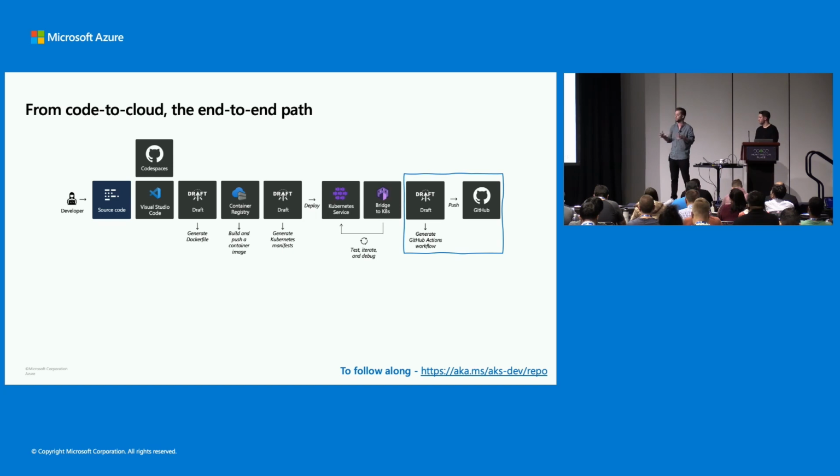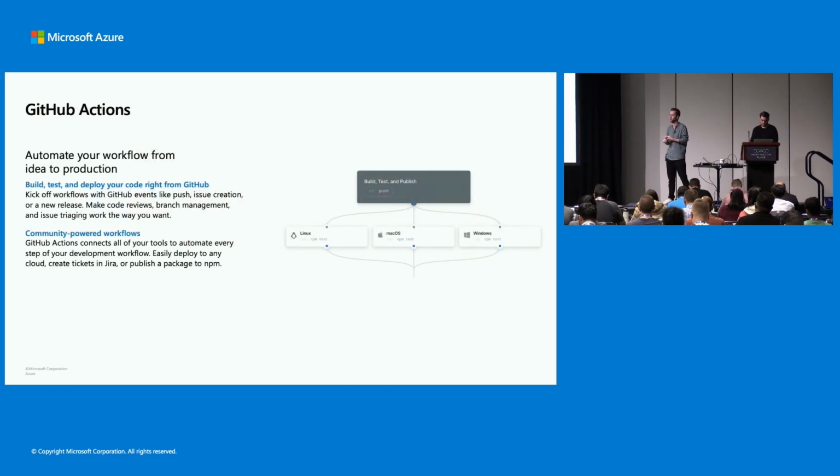We want to make sure we do it in an automated way so that every time we make changes and push, it can happen automatically. And GitHub Workflows is a great way to do that. And using Draft, we can generate a GitHub workflow that will allow you to make this happen, right? And if you go to the next page, the GitHub Workflows allow you to automate the testing and building and publishing and deploying of your app to Kubernetes clusters based off simple GitHub events, right? Like pull request merges or new releases, things like that. So let's take a look at how we can create an automated deployment through the Azure portal for our cluster.